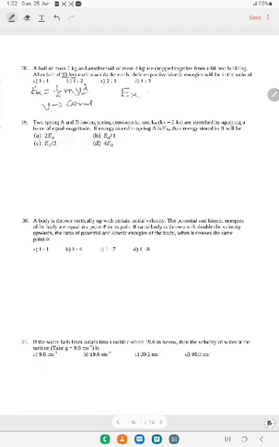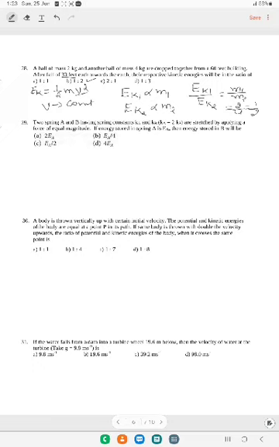That is, kinetic energy is directly proportional to mass. So I can write kinetic energy 1, kinetic energy 2, proportional to m1, m2. What we want here is the ratio. So kinetic energy 1 divided by kinetic energy 2 is equal to m1 by m2. It will be 2 by 4, nothing but 1 by 2. So 1 by 2 means 1 is to 2. So B is the correct option. Next, go to question number 29.